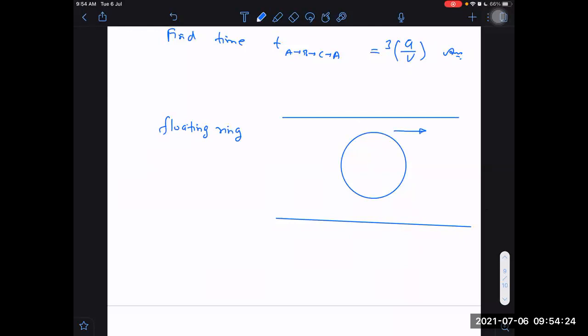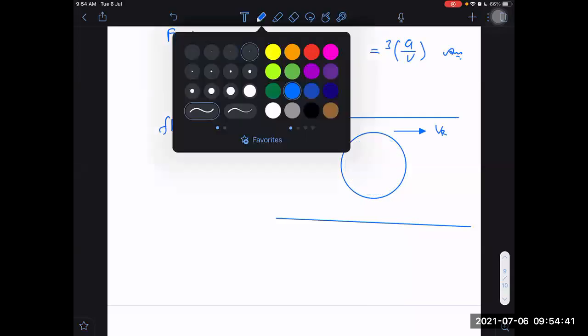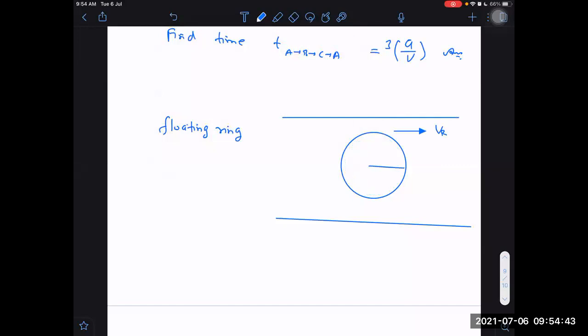It has the same velocity as that of the river. And then a person has to swim, or the boat has to move along the ring, along the periphery, just by touching it very close to it, either inside or outside, doesn't matter, because very close to it. So I will say that the boat has to move in radius R only.